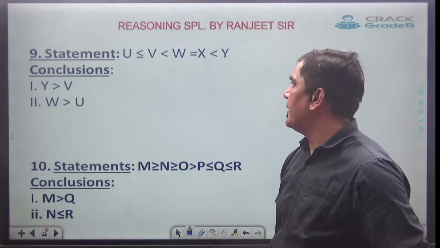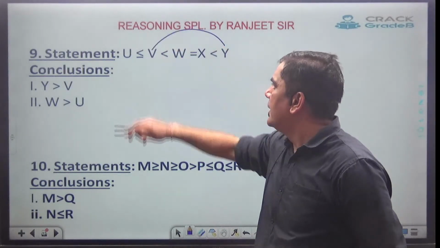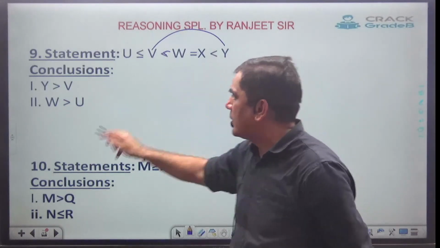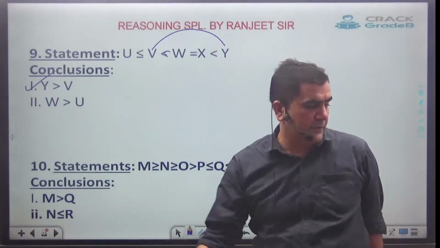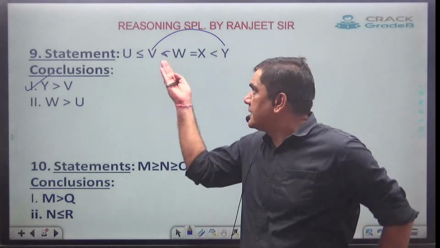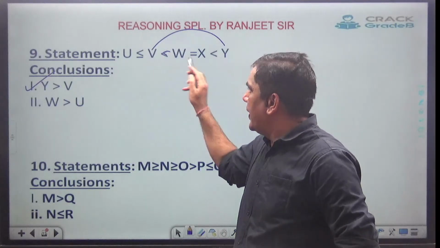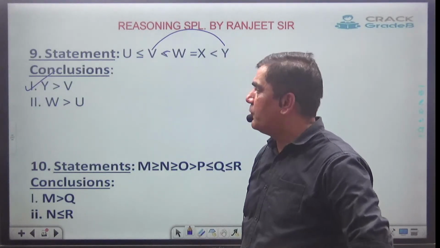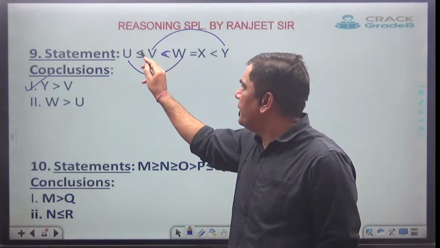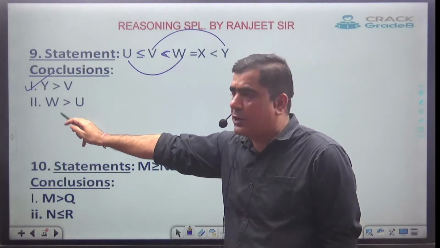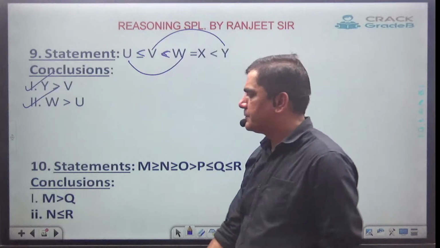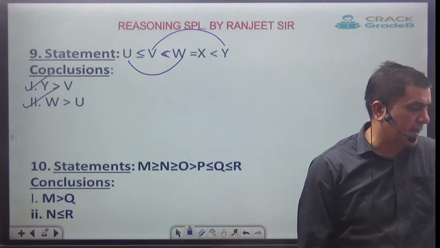Okay, Y and V. I can say all the faces are towards Y. Equal to is not there, so I will not take equal to. First is correct. W and U. Here I can see all the faces are towards W. Equal to is not there, and equal to should not be there. Correct. Both of them are correct.